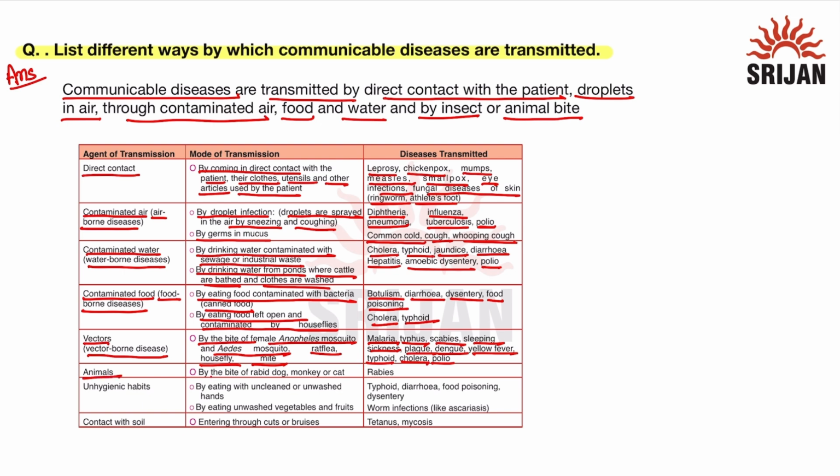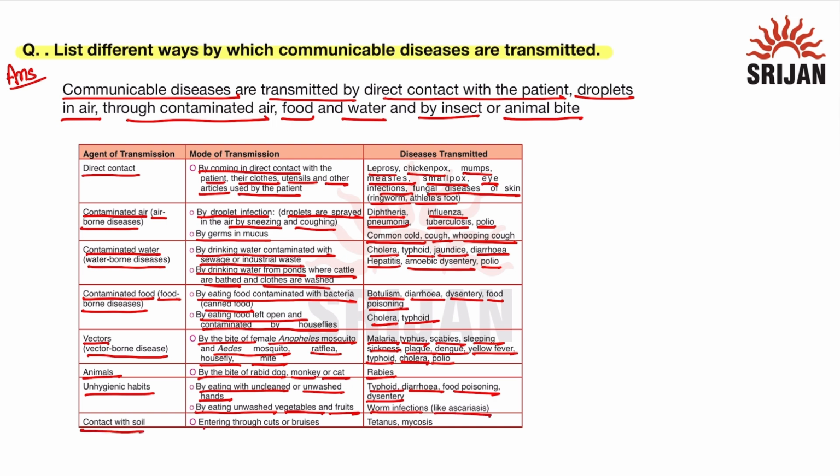Next is animals. Mode of transmission is by the bite of rabid dog, monkey or cat and they transmit the disease which is known as rabies or hydrophobia. Next is unhygienic habits, by eating with uncleaned or unwashed hands and by eating unwashed vegetables and fruits. The diseases transmitted are typhoid, diarrhea, food poisoning, dysentery, worm infections like ascaris.